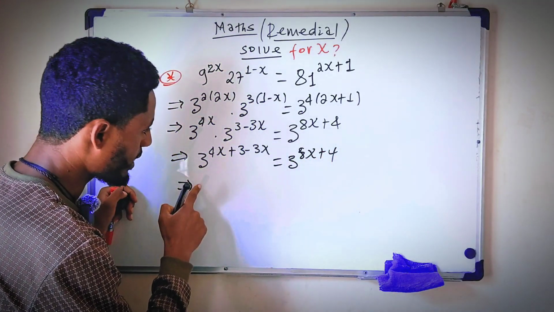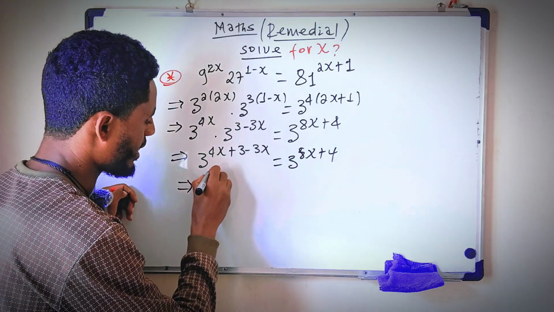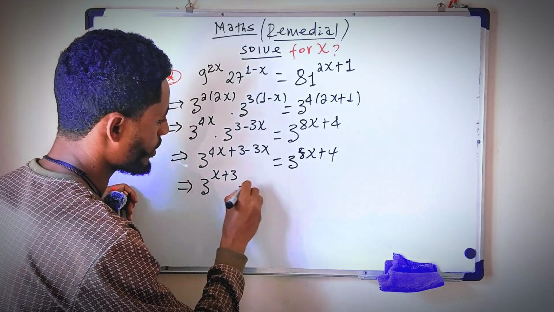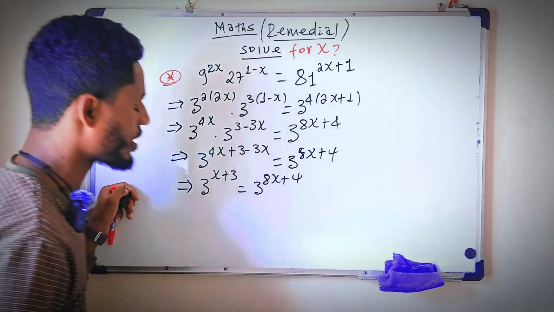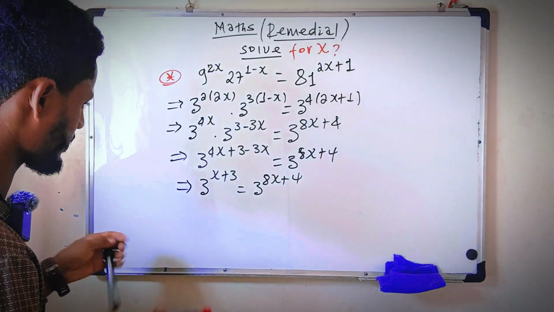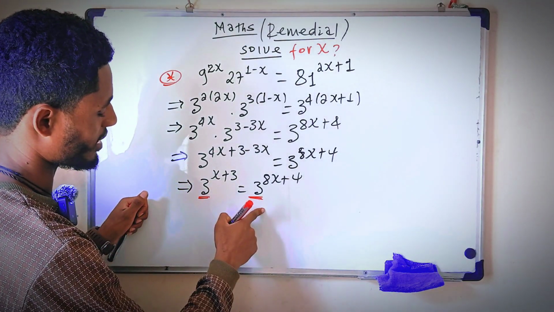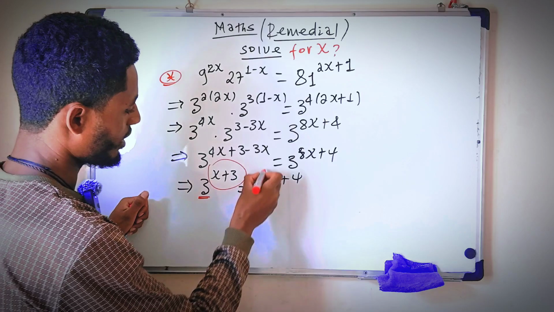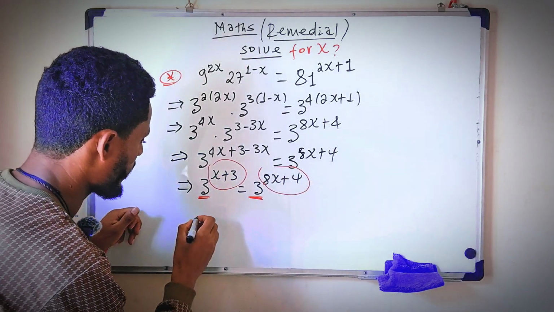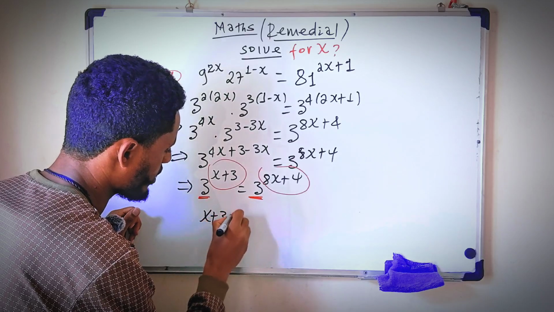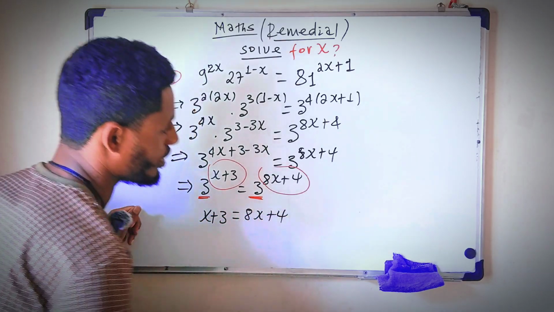Now this implies that 3 the power 4x minus 3x is x plus 3 which is equals to 3 the power 8x plus 4. Now አሁን 3 it's same 3 ተመሳሳይ ስለሆነ ይሄኛውንና ይሄኛውን እኩል አድርጋችሁ ትወስዳላችሁ which means x plus 3 which is equals to 8x plus 4.